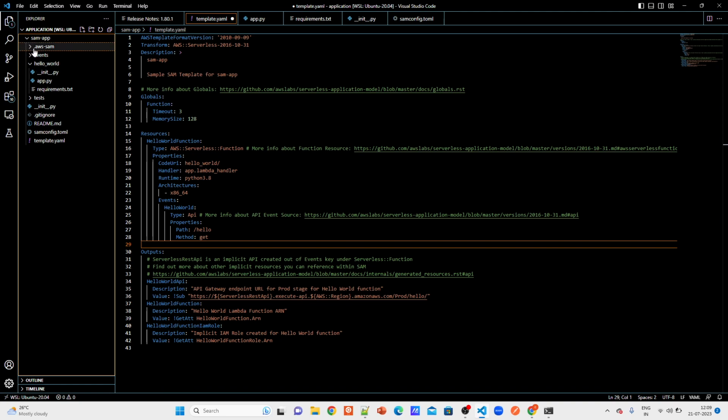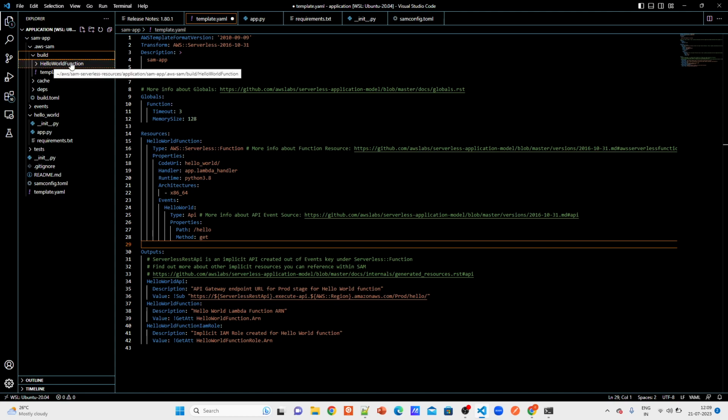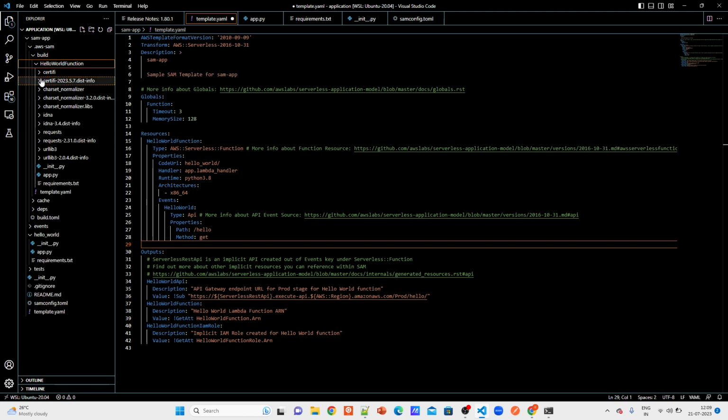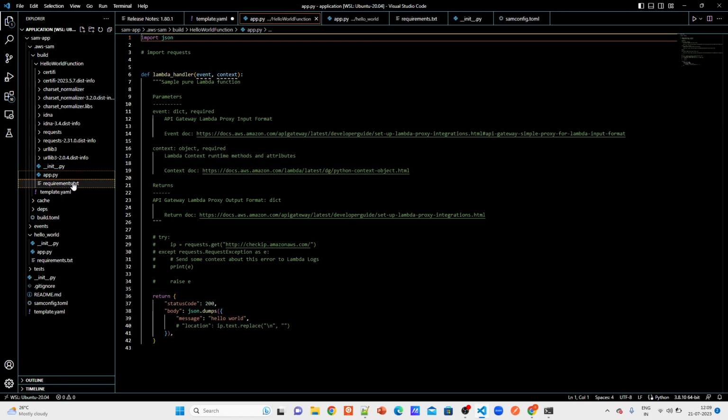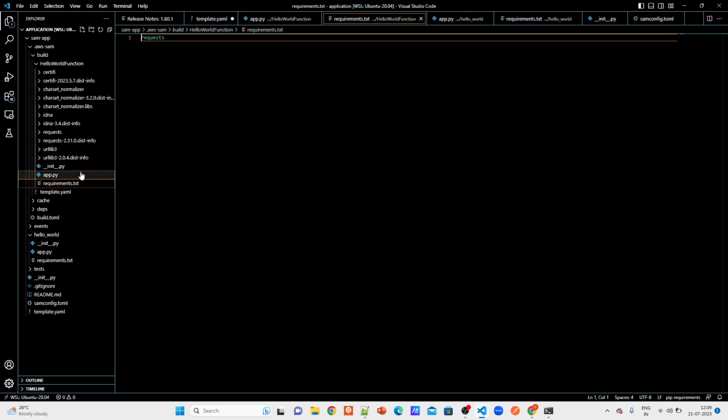So it created this folder. If you see here, 8.aws sam. If you go to the build section, you will see this hello world. It contains the same app.py, the same requirements, but if you do pip install requests, these are all the things which will be created, which are required for the requests module. So these will be combined with your Lambda code and treated as a single Lambda function. So that is what SAM build is doing.